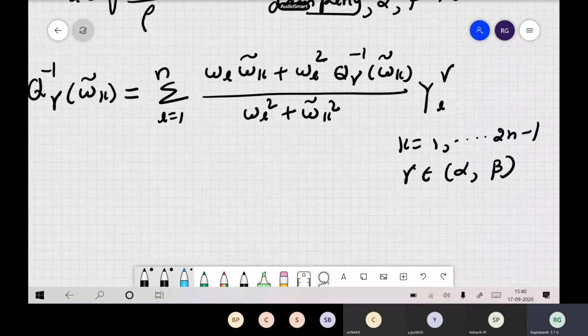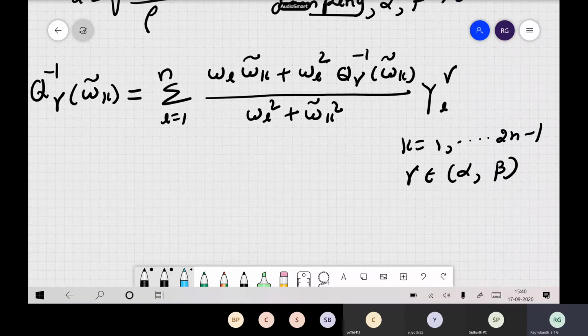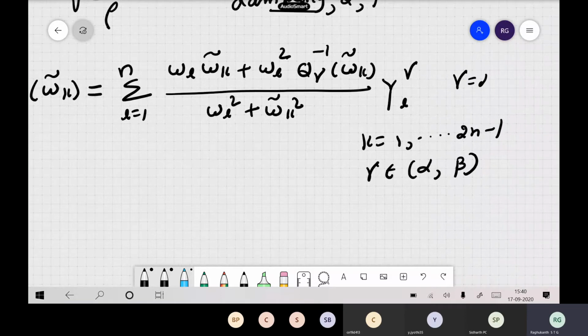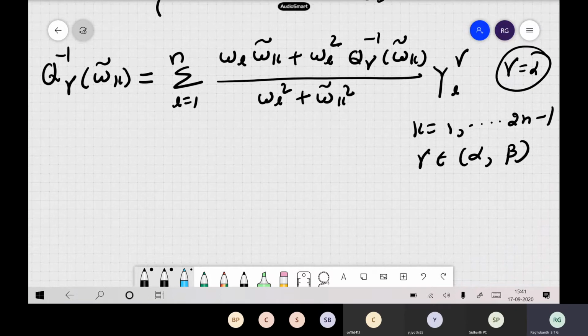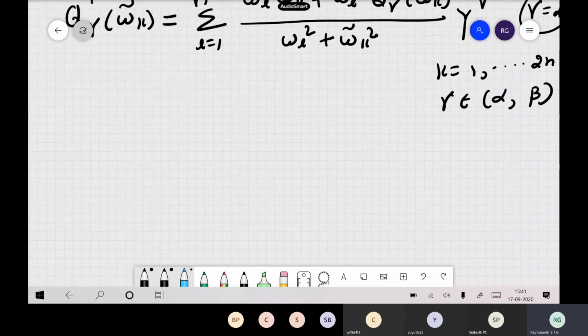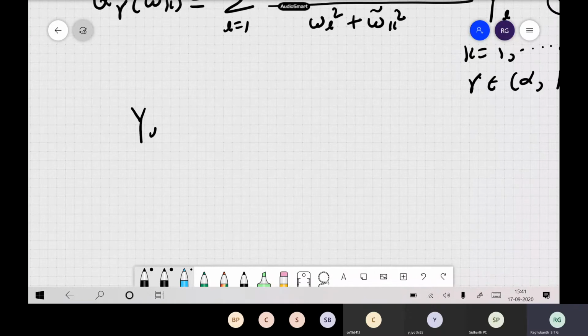So you have one equation for p wave, one equation for shear wave. If you substitute gamma equal to alpha, you will get one set of equations for p waves, and another set of equations for the other, and then these anelastic coefficients Y_L k.